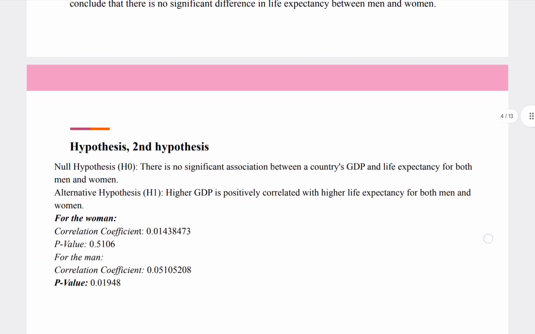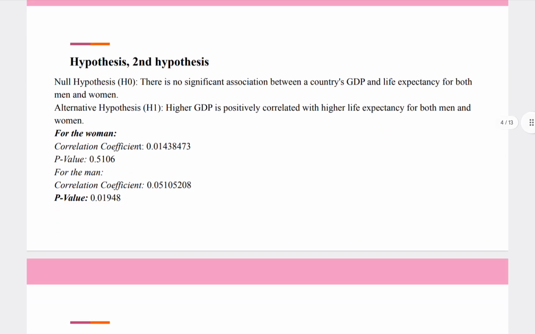And then the second hypothesis is that there is no significant association between a country's GDP and life expectancy for both women and men. Here we took them separately, not together: for men we analyze it separately, for women we analyze it separately. And the alternative hypothesis is the same, the opposite.